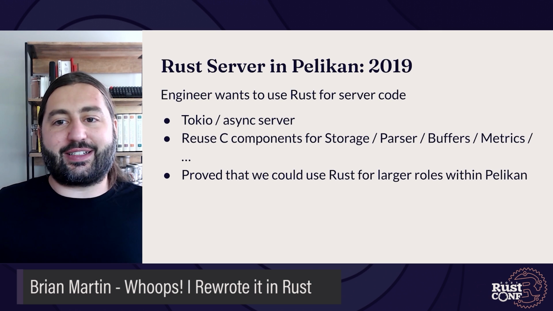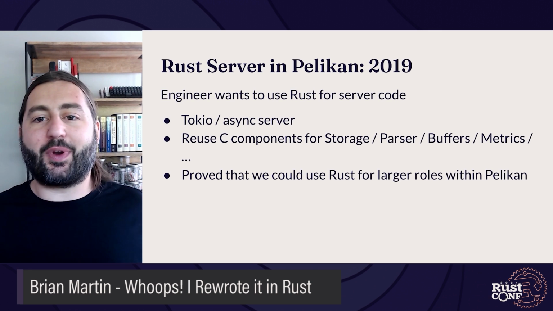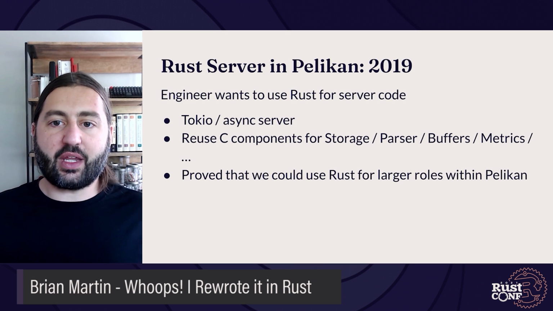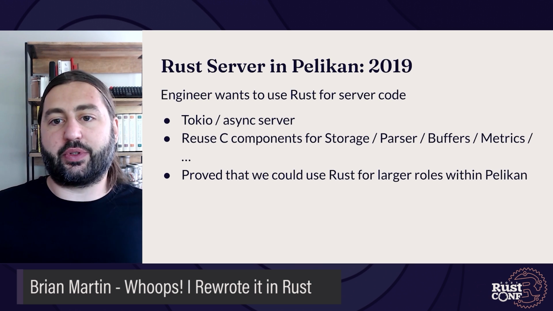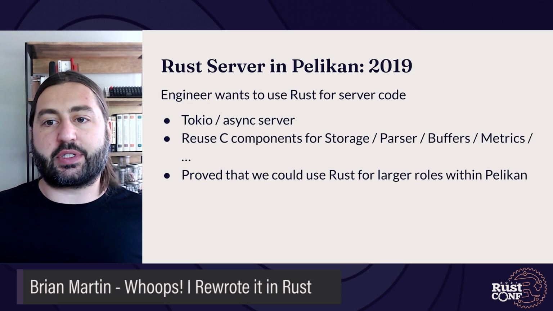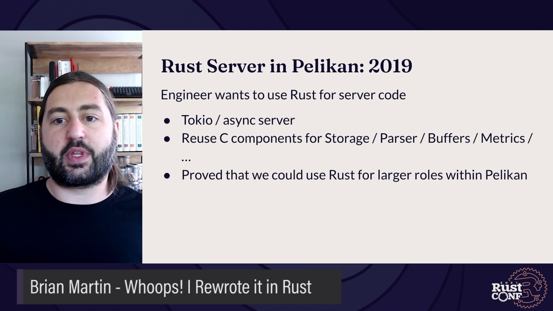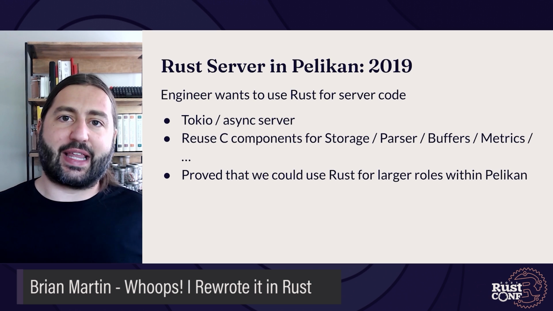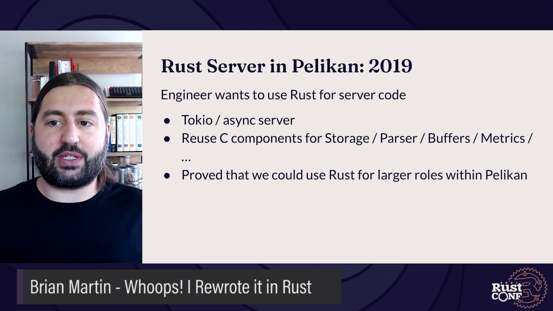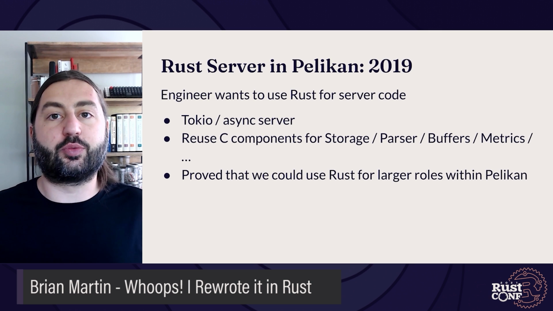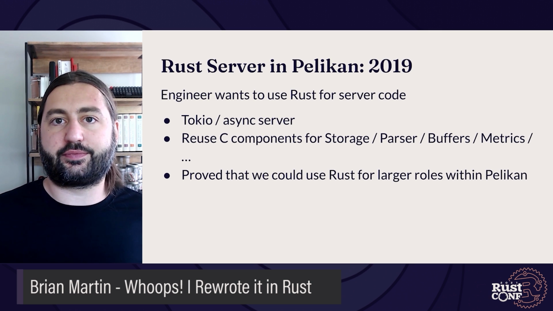Then in 2019, another engineer was a bit more ambitious and wanted to try using Rust for the actual server code. They decided to use Tokio to write the async server runtime, but leverage the C components from the normal cache server for storage and some of the other foundational libraries. But this was pretty neat. It showed we could do a lot more advanced layering of C and Rust together in the codebase, and I was super excited to see that Rust could in fact play a larger role in Pelikan.